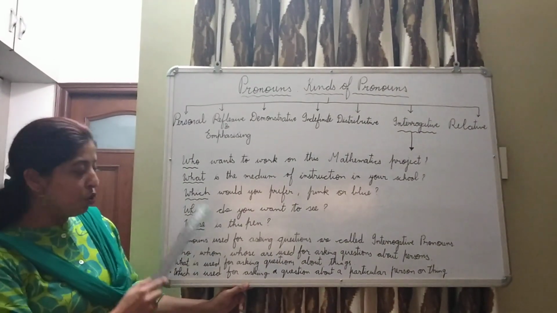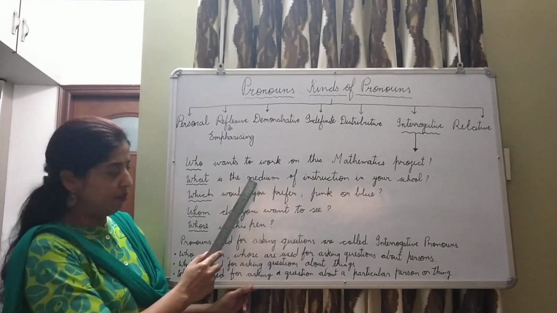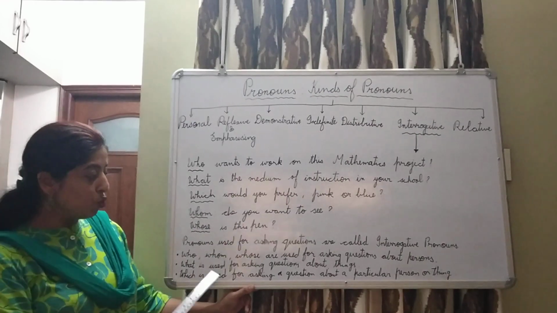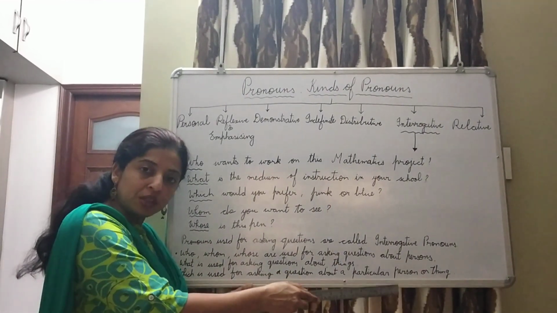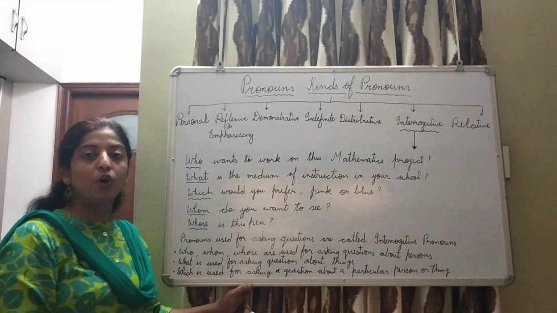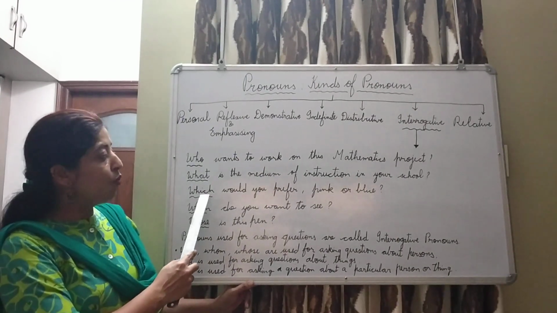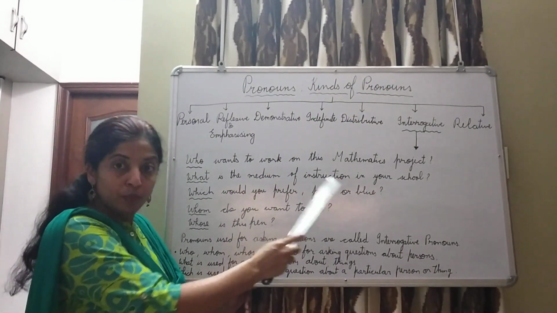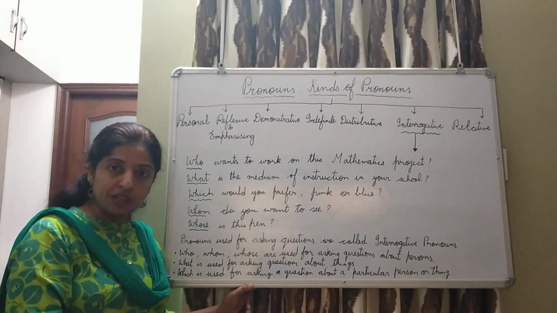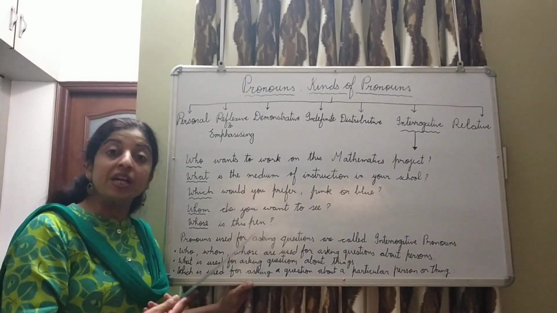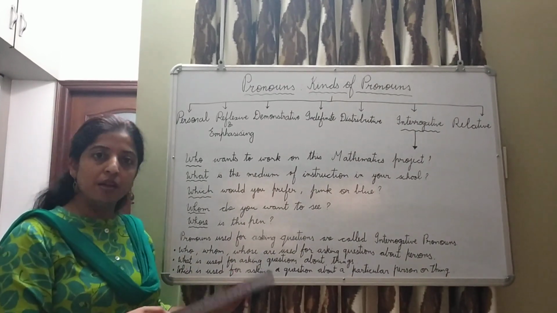What is used for asking about things, medium, thing. Then which is used for both a person or a thing. Which is used for a particular person or a thing. Like here, which would you prefer, pink or blue? Which is the cleverest boy in the class, person? Which is the best book, thing? So which is used for both person as well as thing.